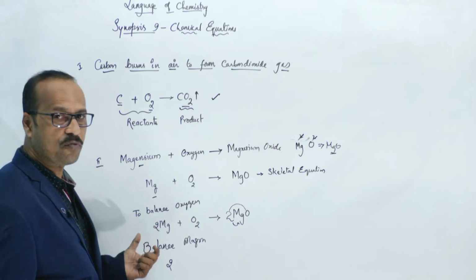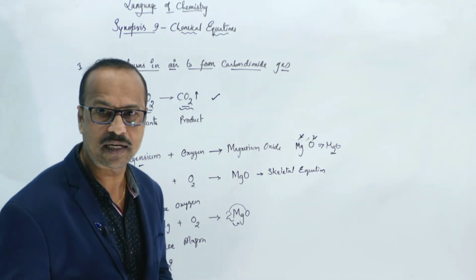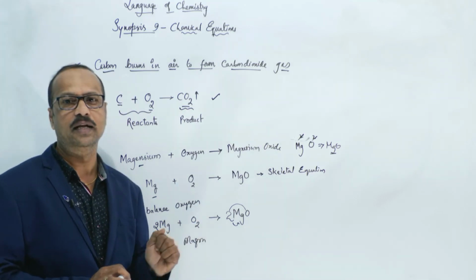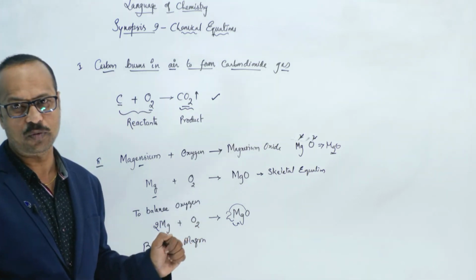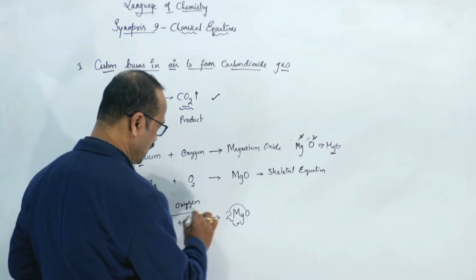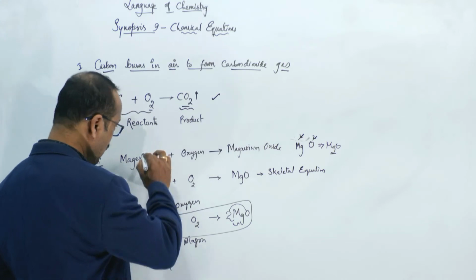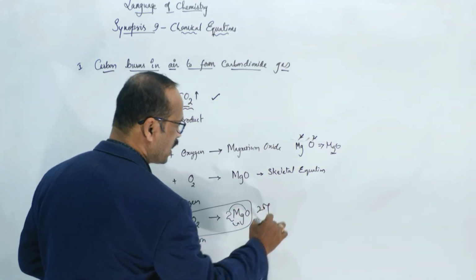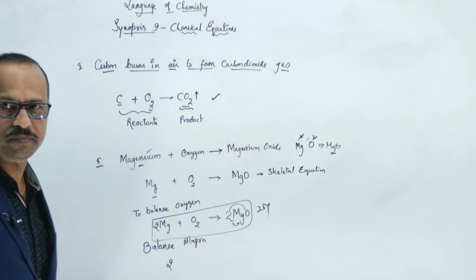The total number of atoms on the left side, meaning in the reactants, should be equal to the total number of atoms on the product side. So this is called a balanced equation. Clear? If you write the equation like this in the examination for this reaction, and it is for 2 marks, then your teacher will give you 2 marks. No doubt about it. Clear?